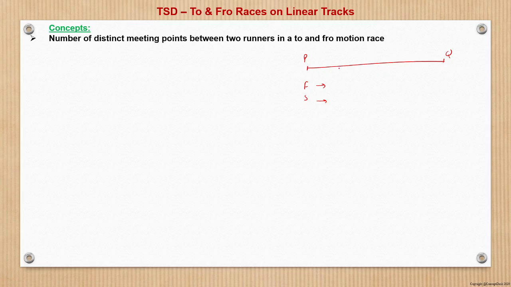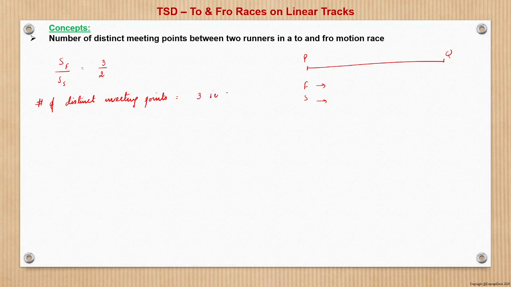So what are the distinct meeting points where the two runners meet in a to and fro race? That is given by the ratio of the speed of the faster runner to the speed of the slower runner in the simplest form. Suppose it is 3 is to 2, in the simplest form. Therefore the number of distinct meeting points is 3.